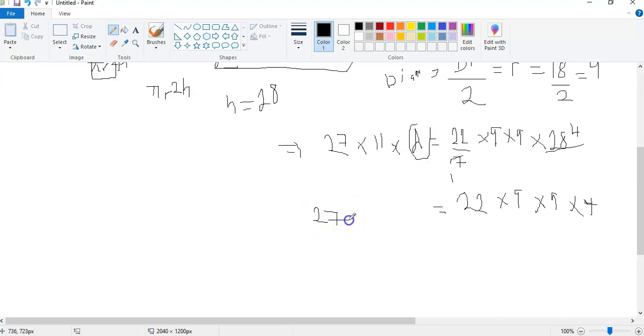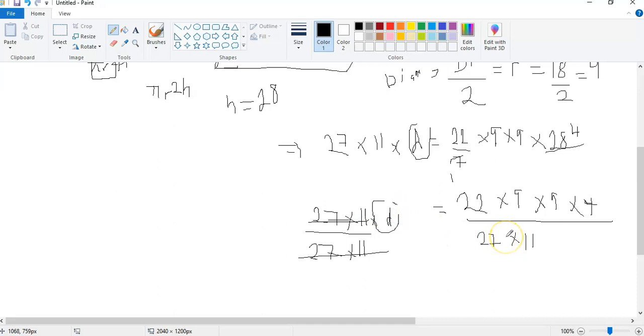So we have 27 times 11 times D, all divided by the multiplication of them so that they can cancel. Whatever you do at the left hand side, you must do the same thing at the right hand side. So we have 27 times 11, and this will cancel this. So we only have our D here.